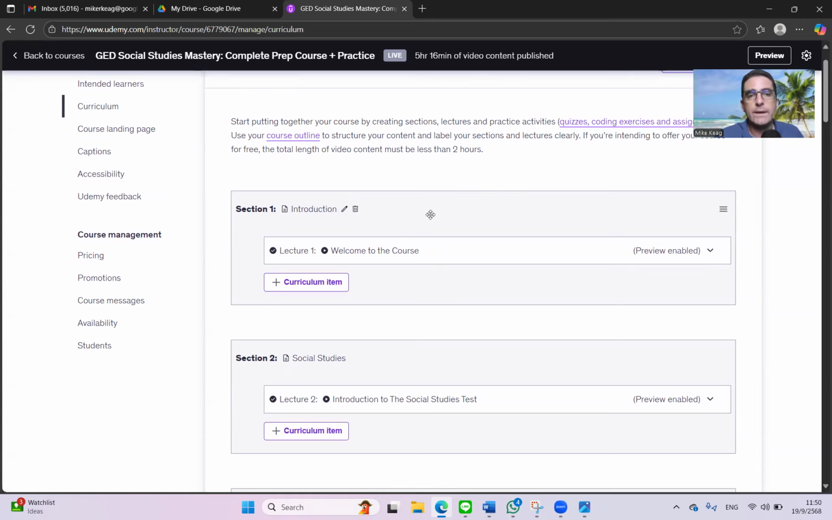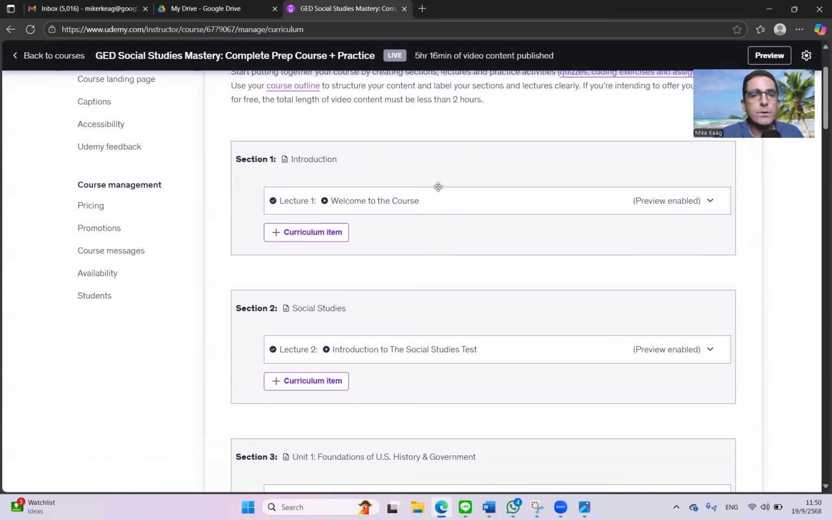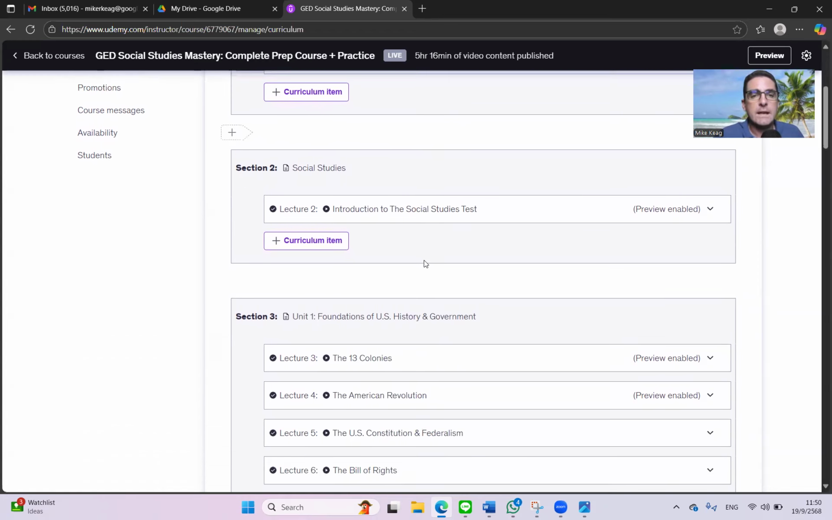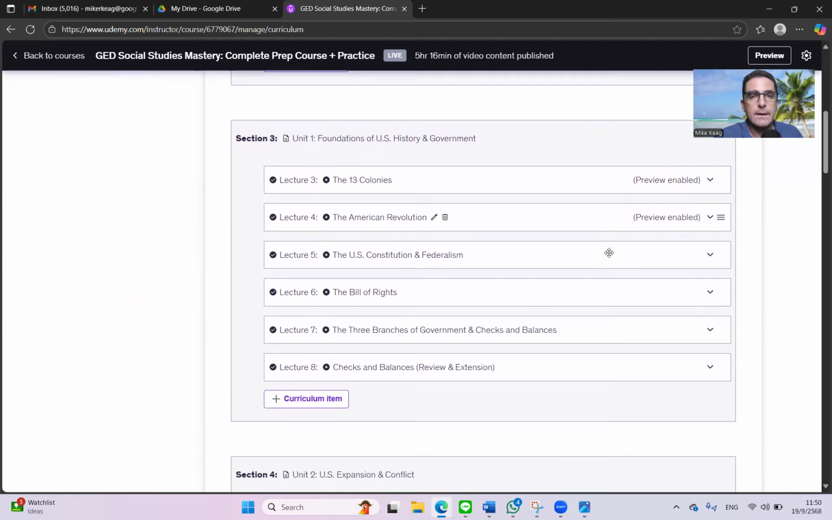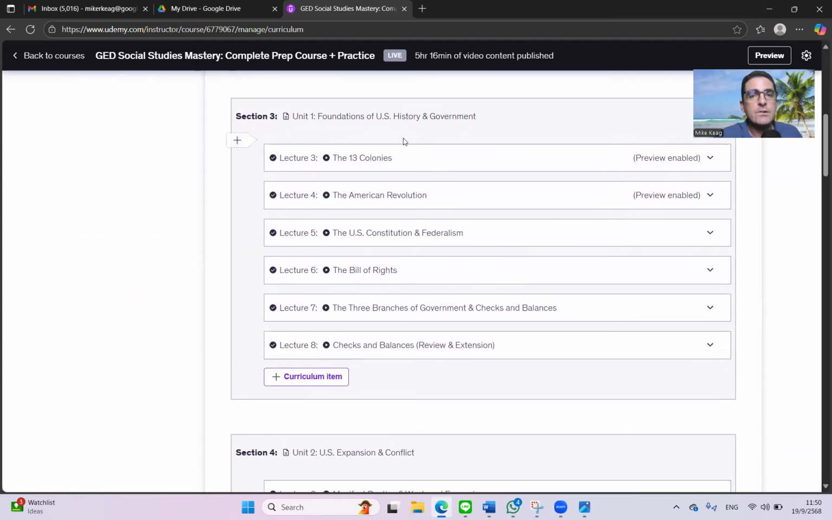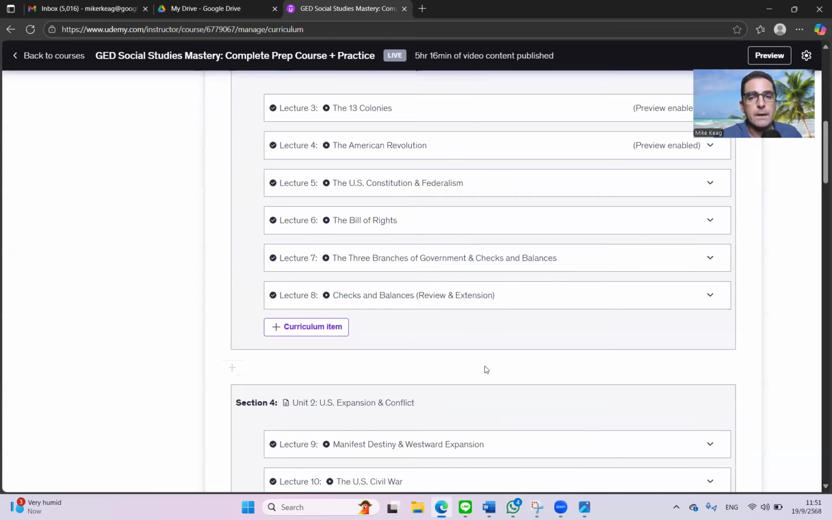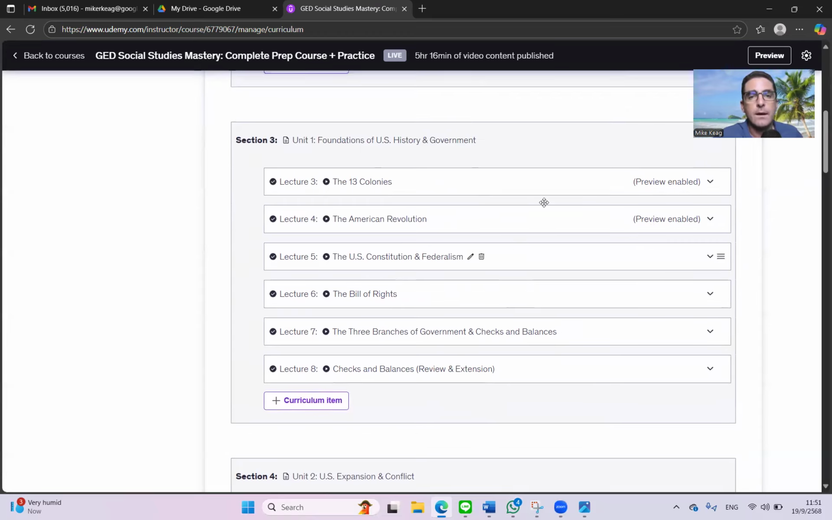So this is the curriculum for the course. Section 1 is an introductory lecture. Section 2, you're getting an introduction to the social studies test itself. Then Unit 1 is the foundations of US history and government. There are videos on the 13 colonies, American Revolution, the US Constitution and federalism, the Bill of Rights, the three branches of government, checks and balances, and a review and extension.